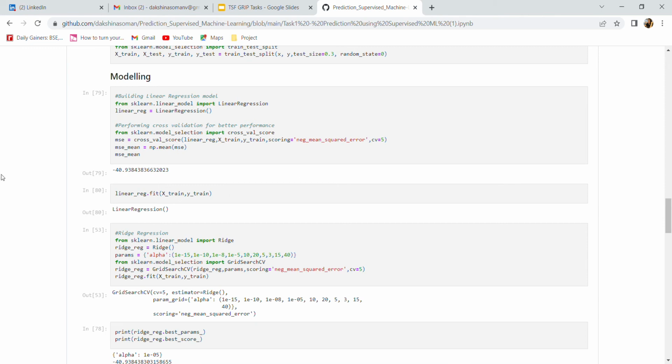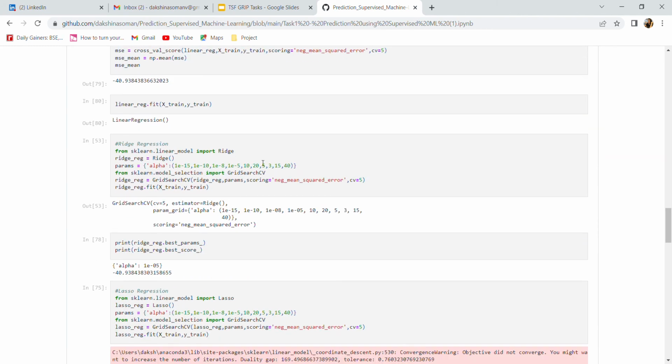Then it's time for modeling, and modeling is done using linear regression model. Using the cross validation technique, we find the mean squared error. So the cross validation is basically taking all the combination of train and test data and combining all the accuracy which is giving the best, and we find the mean squared error using that cross validation. Here we train the model using training dataset.